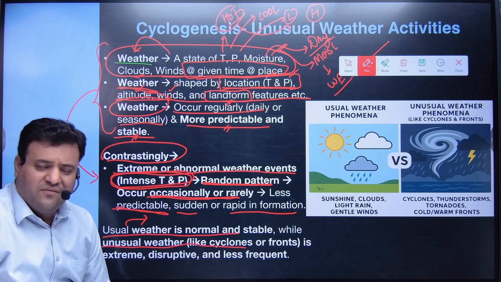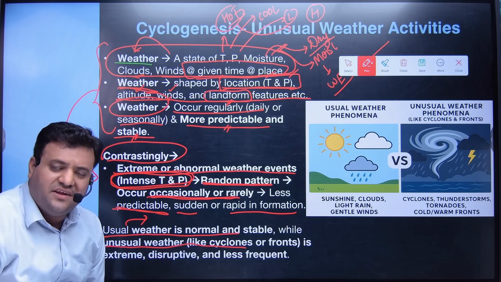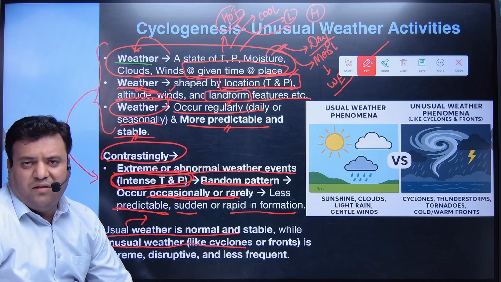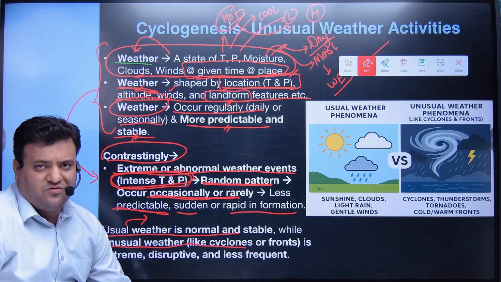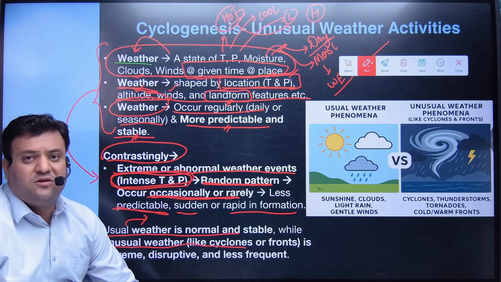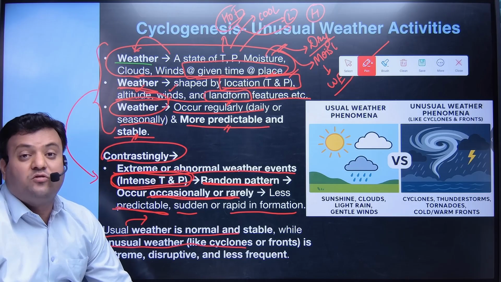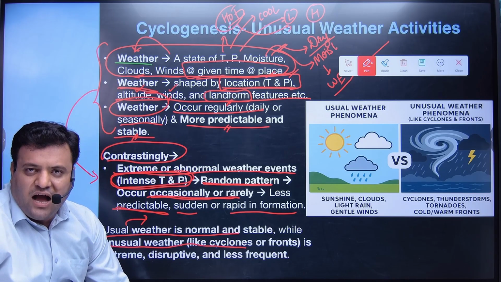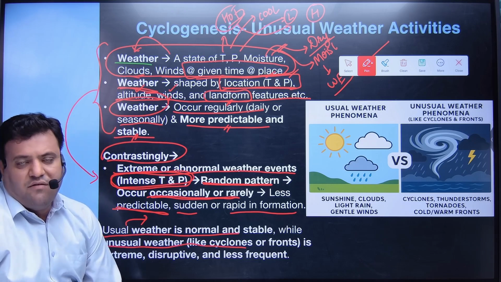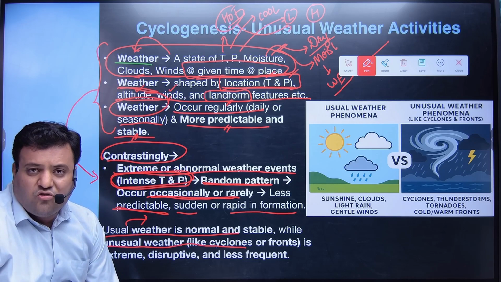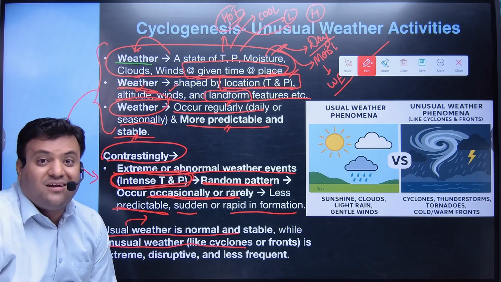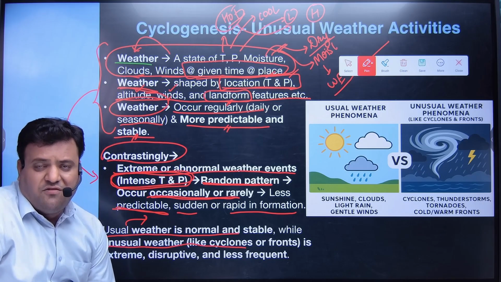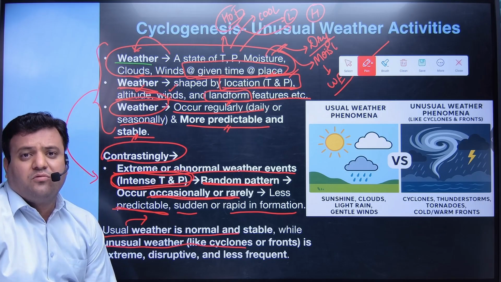Even though we have a trend that usually in this season in India we observe cyclones, we can't say in a predictable manner with respect to formation, like whether the cyclone will form in the Bay of Bengal or the Arabian Sea. Whether it will form near the coast or away from the coast, and at what distance, we have no clarity about this.